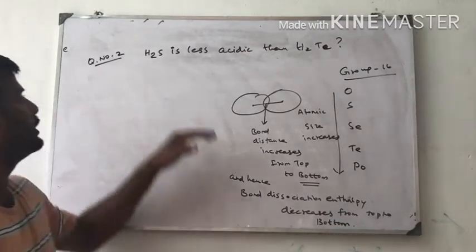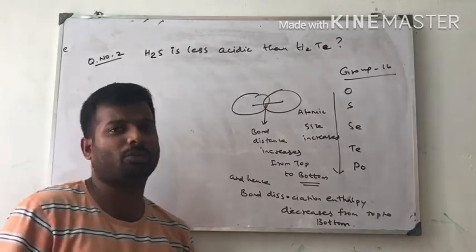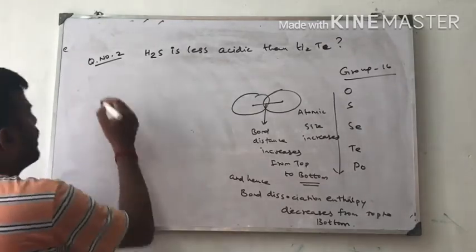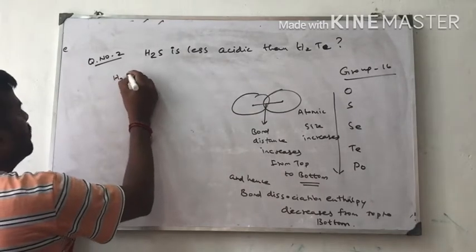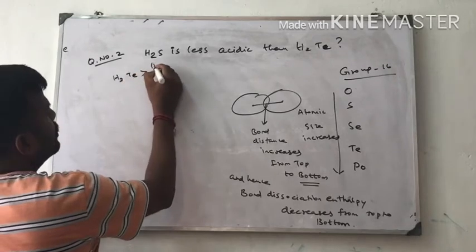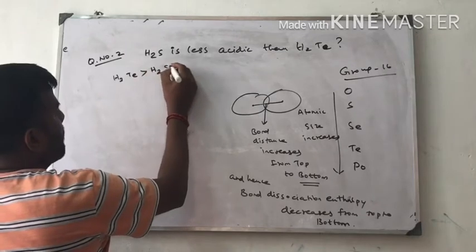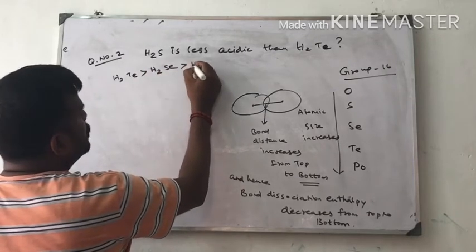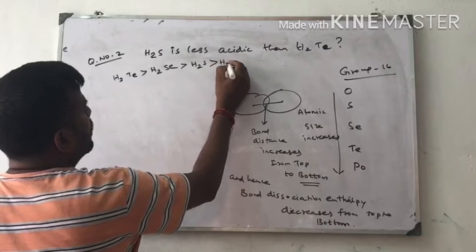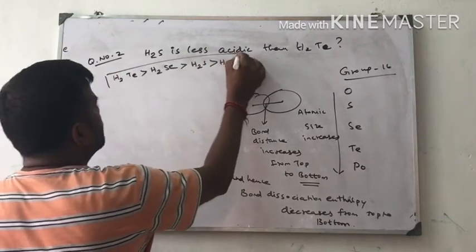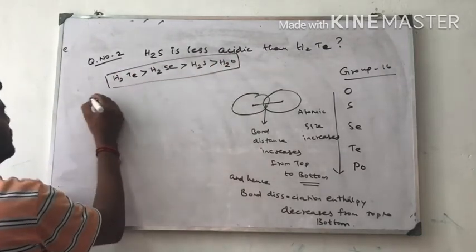See, the question is why H2S is less acidic than H2Te. The order is: H2Te is more acidic than H2Se, then H2S, then H2O. This is the order of acidity.